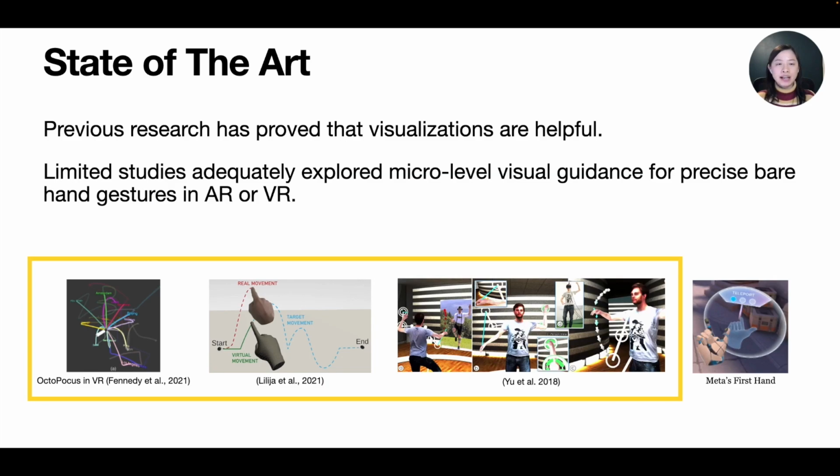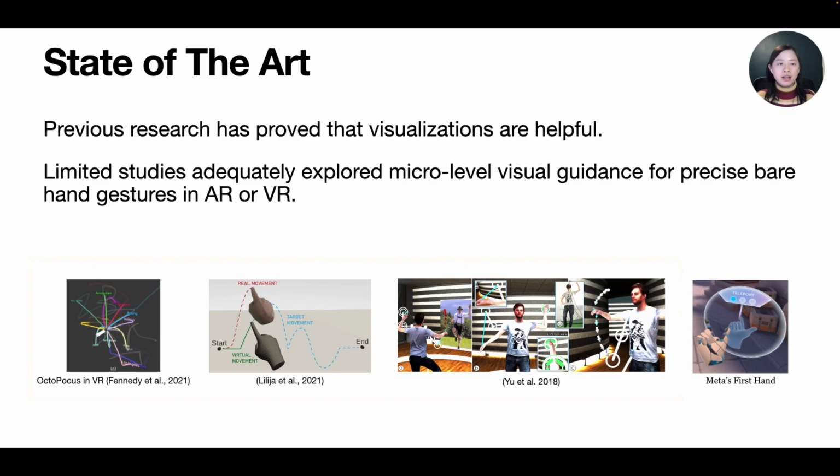Previous research has shown that visualizations are helpful for guiding users to move their hands or arms, and the current solution to help users learn and perform a hand gesture is providing detailed visual description in the onboarding phase.